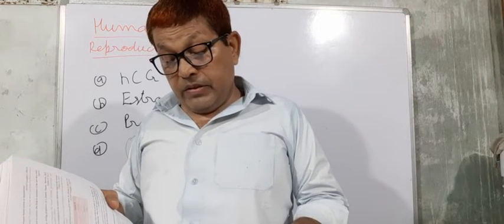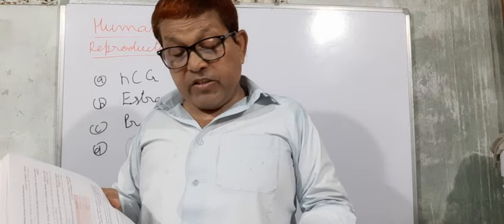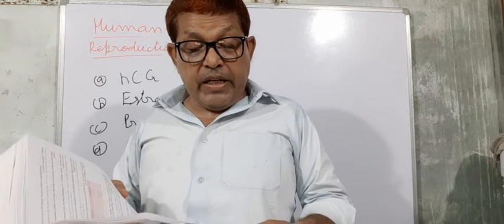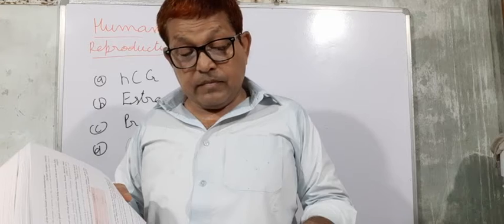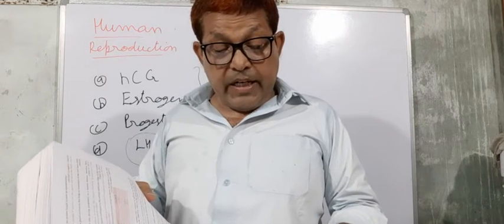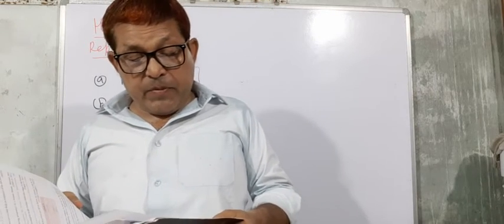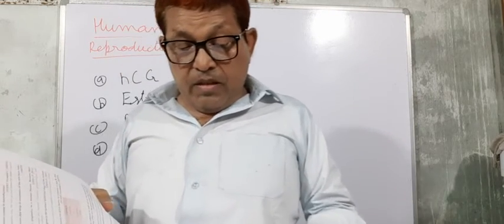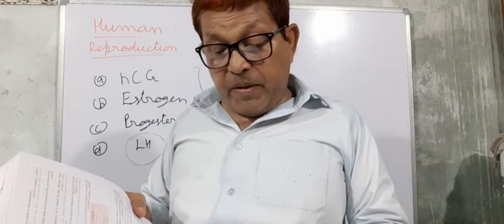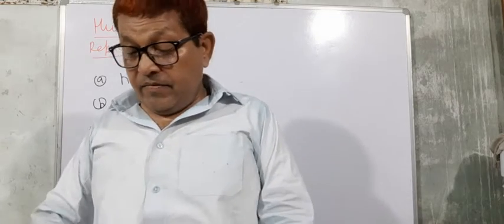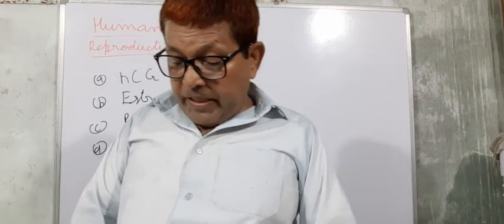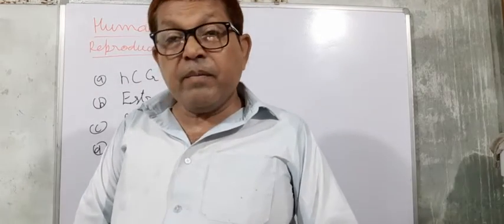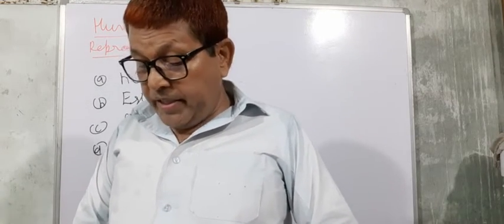Now, next one, which is also an important question. In males, how many sperms will be produced from 50 primary spermatocytes?